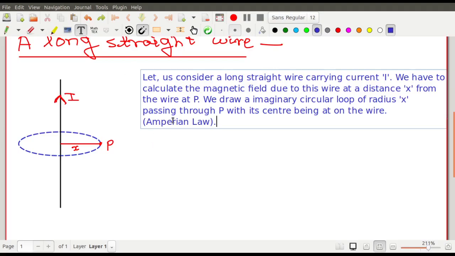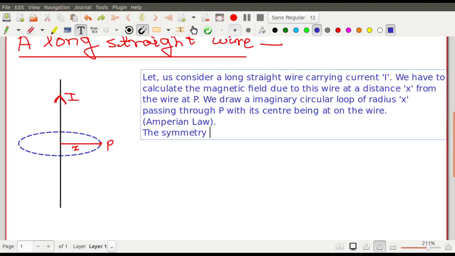Now, the symmetry of the figure: here comes the role of symmetry. In your higher secondary classes you have used it. You have studied the law and deduced everything, but you should understand what is actually going on. If there is no symmetry, you cannot apply the Ampere circuital law.